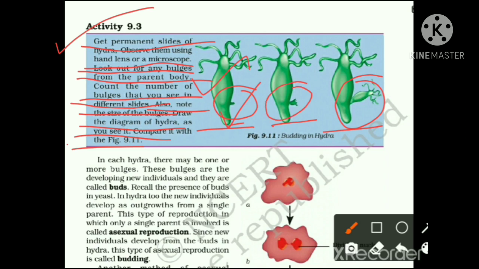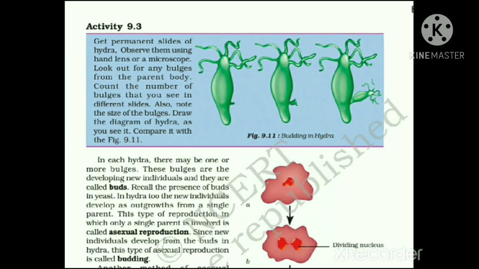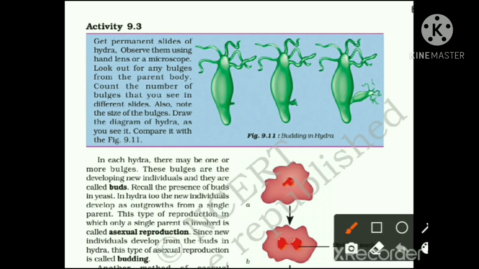Comparatively it becomes larger, and whenever it is mature enough to survive as a young one in the outer atmosphere, it detaches from the parent body. From here it will detach and survive as a young one. So that is the process of budding. That method of asexual reproduction is known as budding.